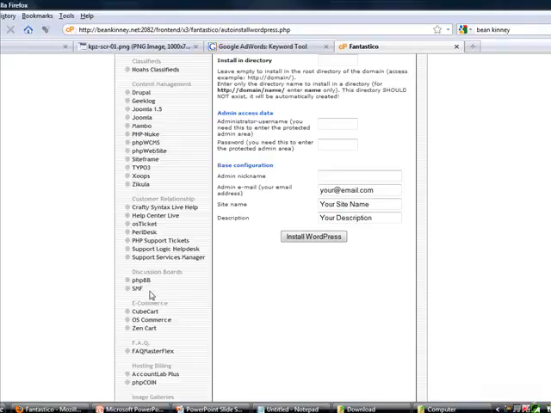Okay, so these normally, a while ago, before they made these available inside of the actual cPanel, people used to have to pay their webmasters, have a webmaster on hand to actually do their WordPress installations for them, because they didn't want to get involved with all the uploading and the FTPing and things like that. But now it's a lot easier to just go ahead and do it yourself.